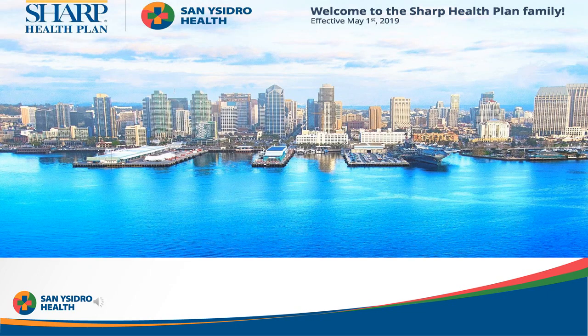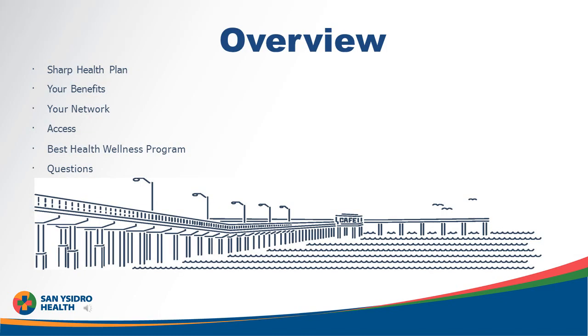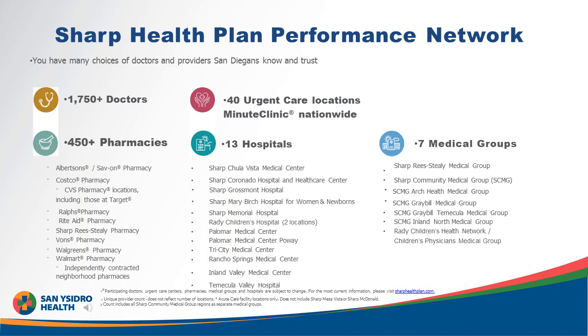Now, let's talk about the Sharp Health Plan more in depth. As this is open enrollment, we'll use this time to review the Sharp medical benefits, accessing care, and value adds that are available to Sharp Health Plan members. As an enrolled member, you have access to the Performance Network of providers. The Performance Network includes some of our top medical groups, such as Sharp Rees-Stealy, Sharp Community Medical Group, and Graybill. Additionally, you have access to top-performing Sharp hospitals, such as Sharp Memorial and Sharp Mary Birch.